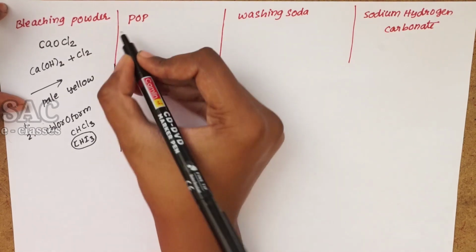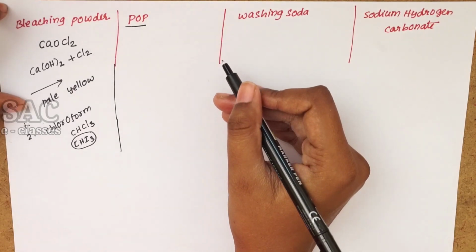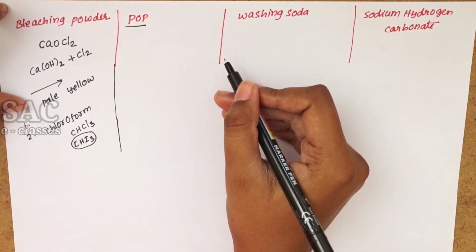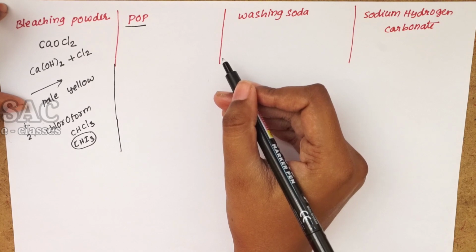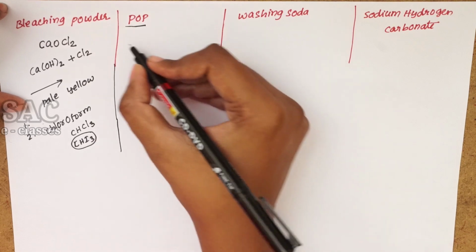Coming to the second one, the hydrated salt, that is plaster of Paris. It is simply known as POP. Plaster of Paris is obtained from gypsum.